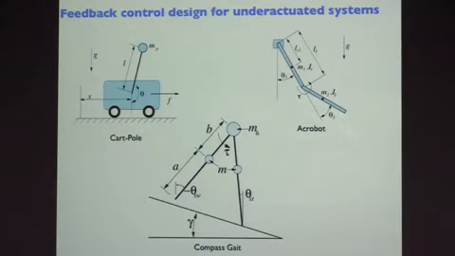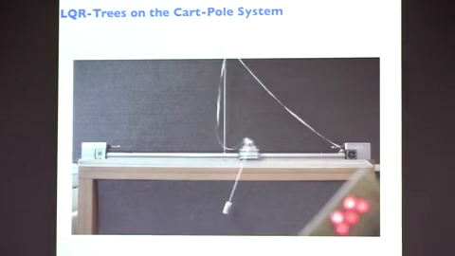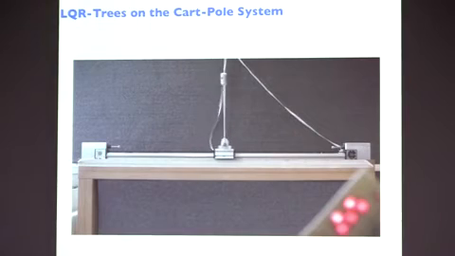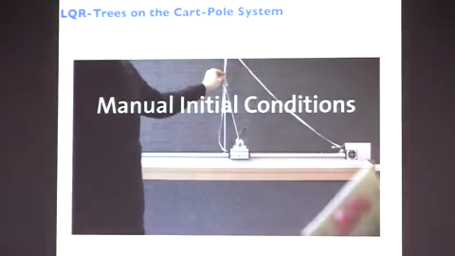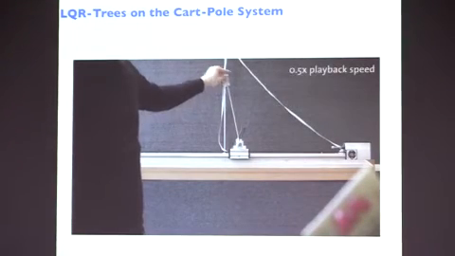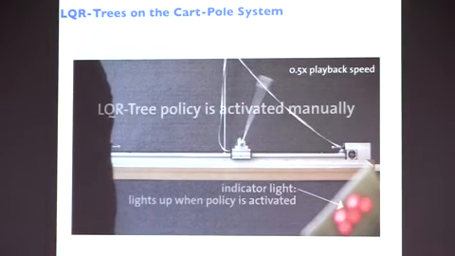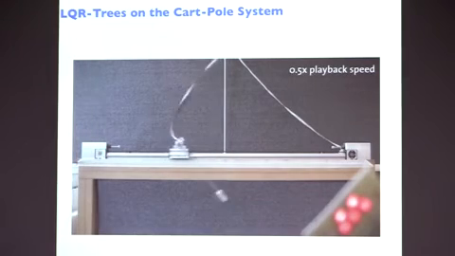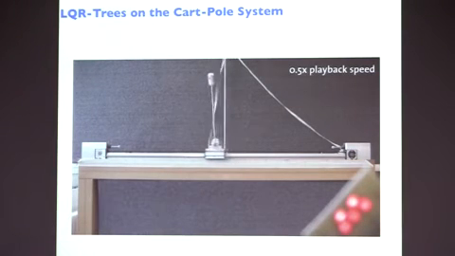Underactuated systems. If you'll introduce me to saying I worked a bit on that. Cart-poles, acrobots, these walking robots, right? So this is just a simple example on a cart-pole. Whenever the light turns on, then it's running the controller. Okay, and this is lots of controllers that will stabilize this.